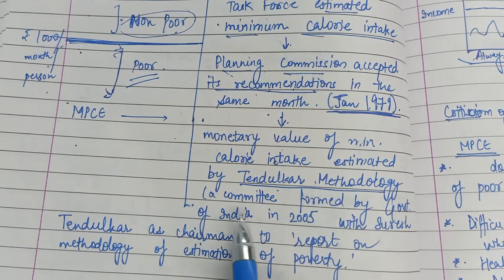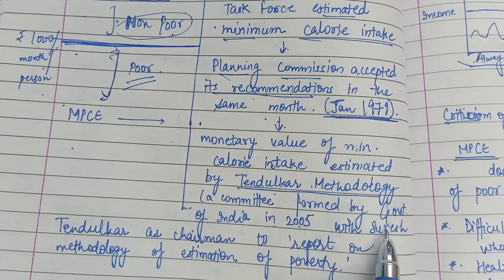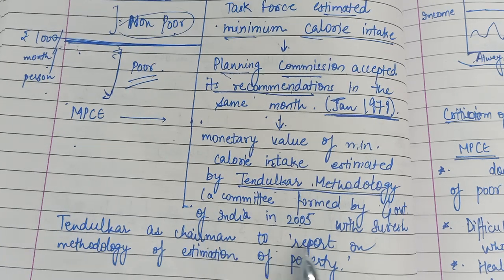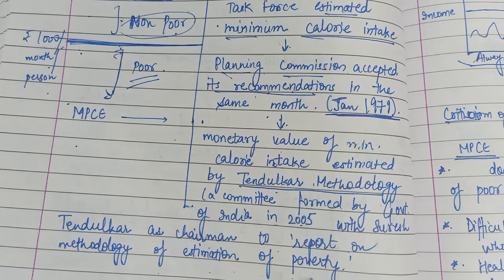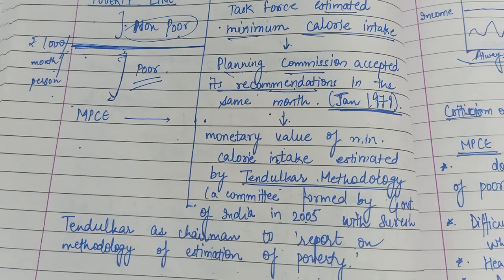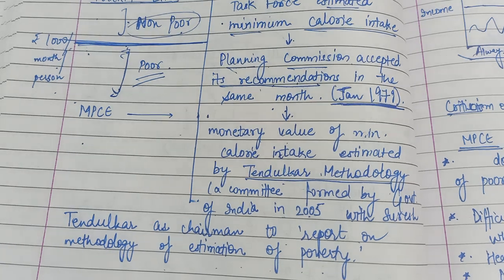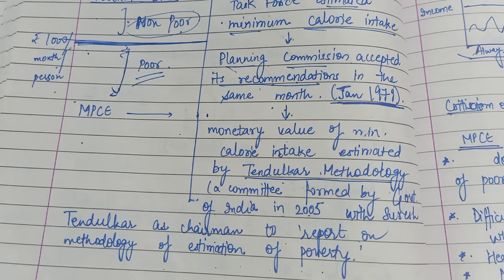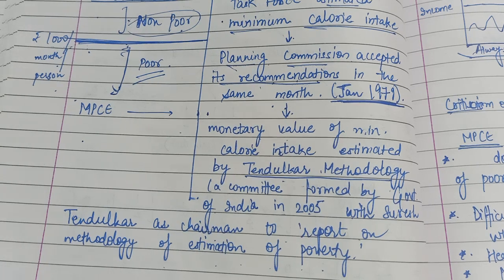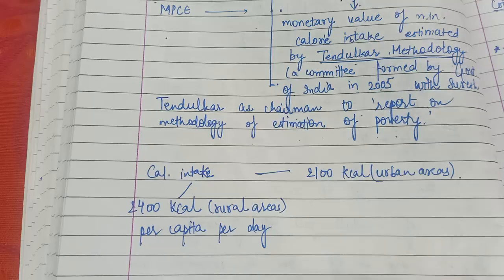I have also written about the committee, a committee formed by Government of India in 2005 with Suresh Tendulkar as chairman to report on methodology of estimation of poverty. It was formed by the government in 2005, and Mr. Suresh Tendulkar was its chairman. The purpose of the committee was to report on methodology of estimation of poverty. They had to find out the monetary value of that calorie intake, like to consume those calories, which is defined by the task force, how much money do we require on a daily basis.